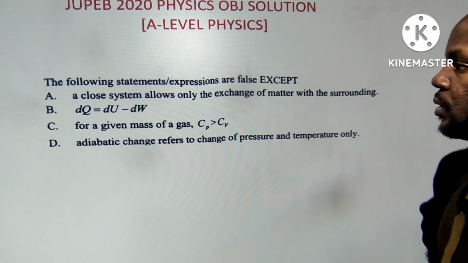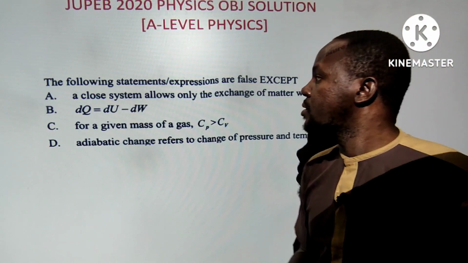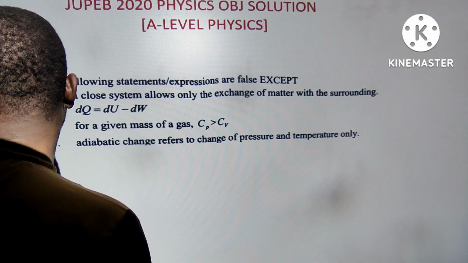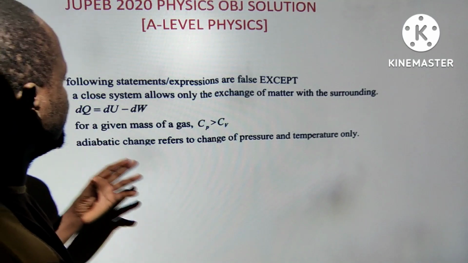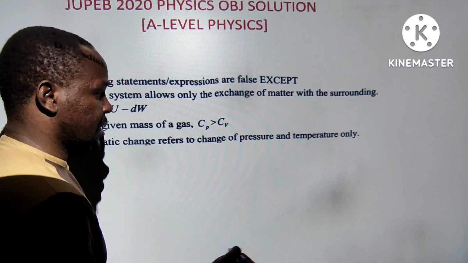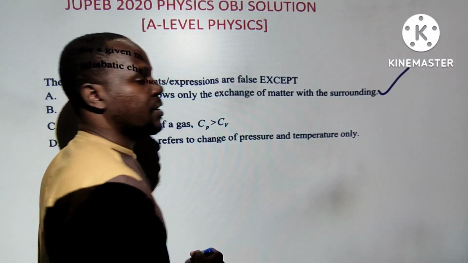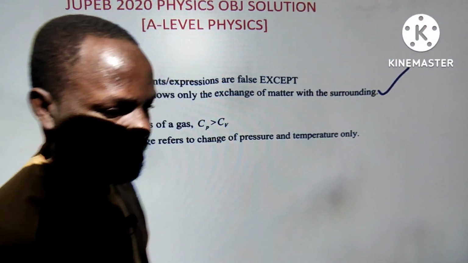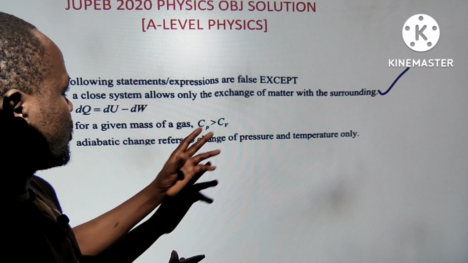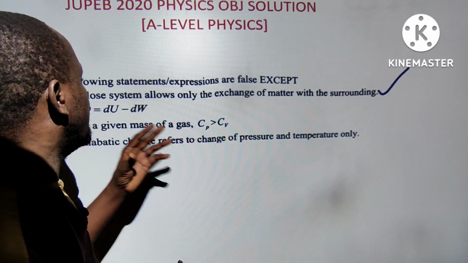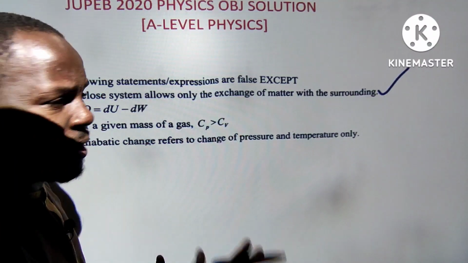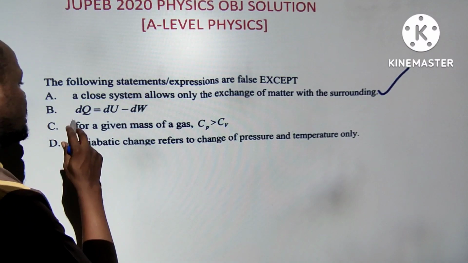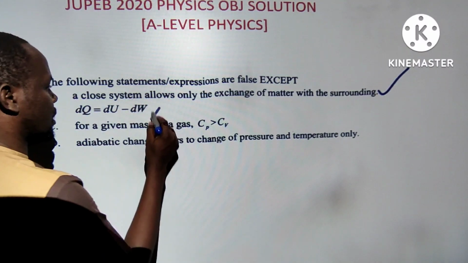Now, the next one says the following statements or expressions are false, except. That means all others can be true, but one here is false. The first one says a closed system allows only the exchange of matter within its surrounding. Yes, this is correct, because the closed system is not affected by temperature and pressure. It's only affected by what is going on in its surrounding. We are looking for the one that is not correct. The first statement is correct, so that's not the answer. The next one says Q equals U minus W thermodynamically. This is wrong, and that should be our answer.